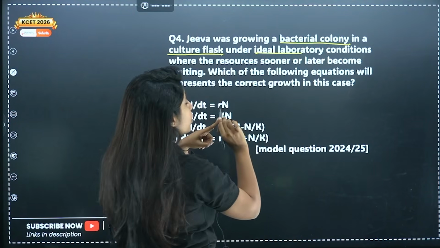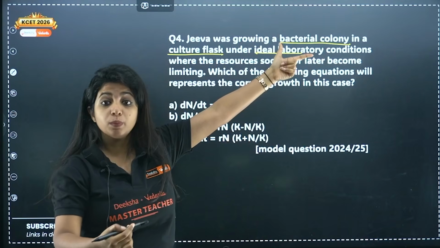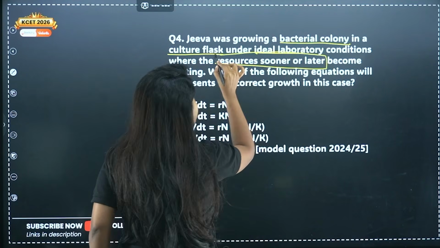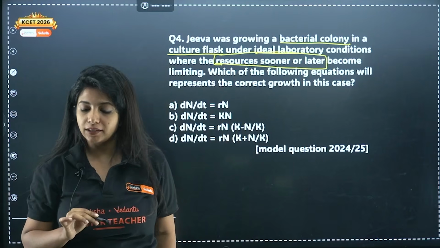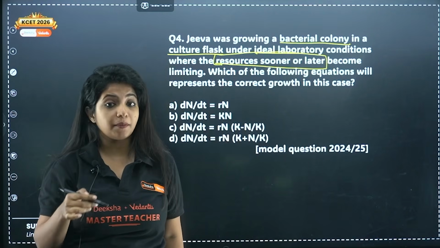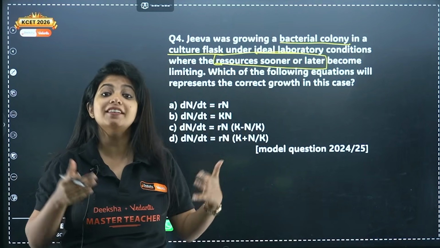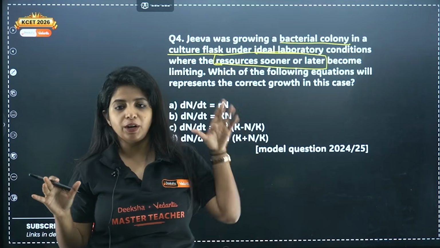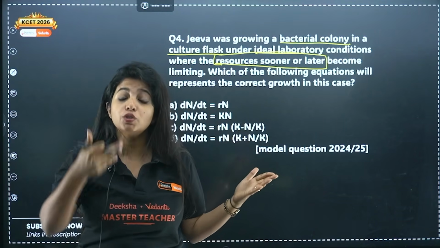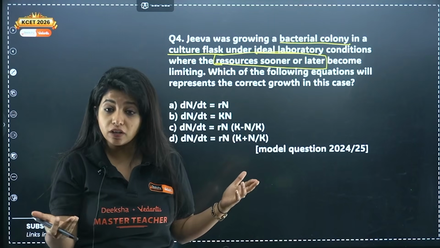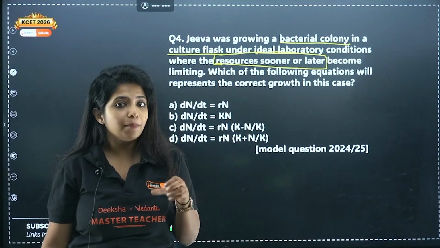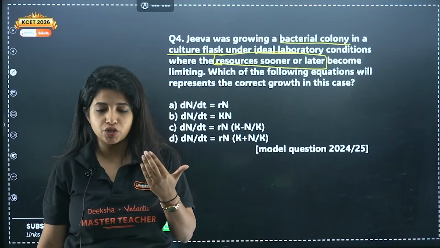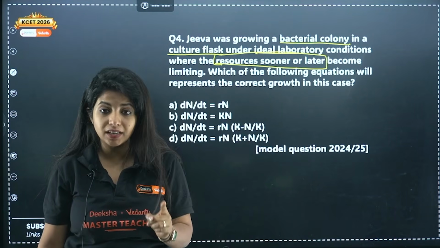Okay, under ideal laboratory conditions. But here one more thing is being mentioned, that the resources are sooner or later going to become a limiting factor. That means there are no ideal resources here. They are saying ideal laboratory conditions, everything is there, temperature, everything is fine, but the resource, for example the culture which is there, my dear children, might get limited later on. You are not providing too much. So you need to understand this question seriously.